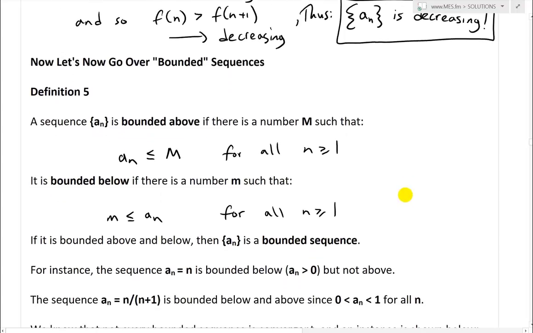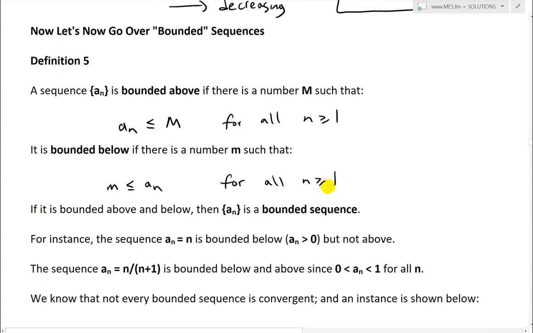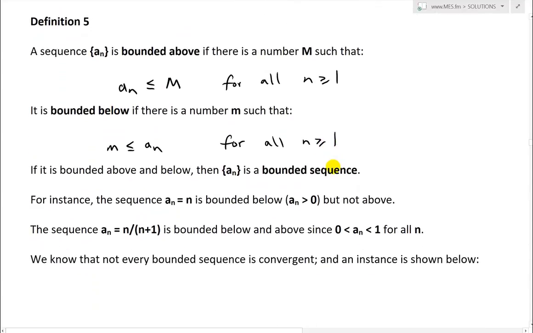And we denote them by lowercase m for bounded below and capital M for bounded above. And then finally the definition says, if it is bounded above and below, then the sequence a_n is a bounded sequence. So if it's bounded both ways, then it's simply called bounded. And that's the definition.